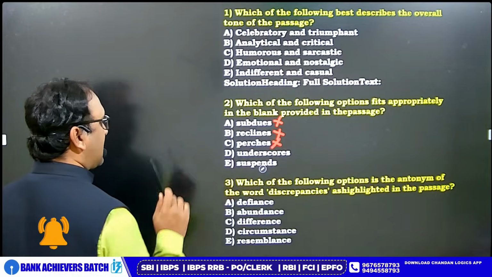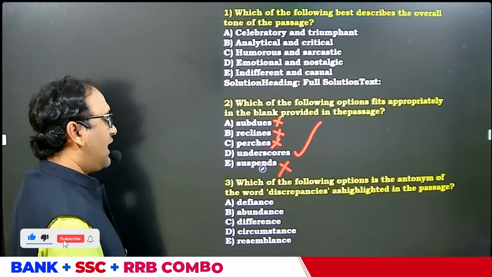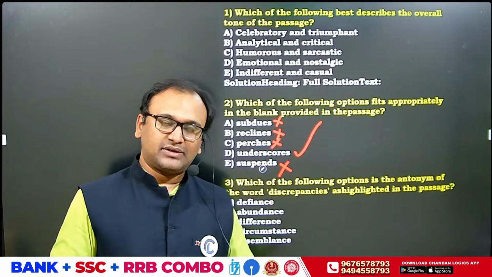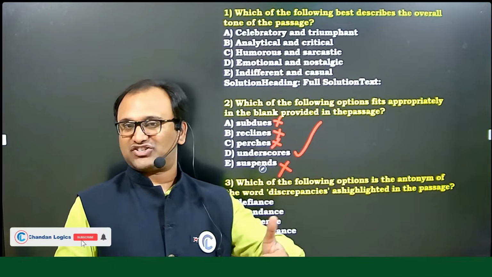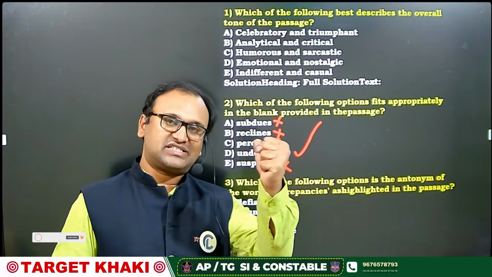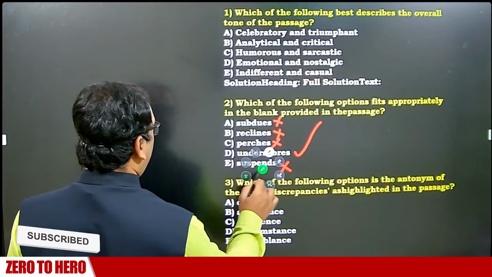Purchase is also relax. Suspend is a negative word. Underscores, I'll give you one example: the success of dark matter underscores its robustness. The success of India underscores its tenacity. Underscore is a positive word.